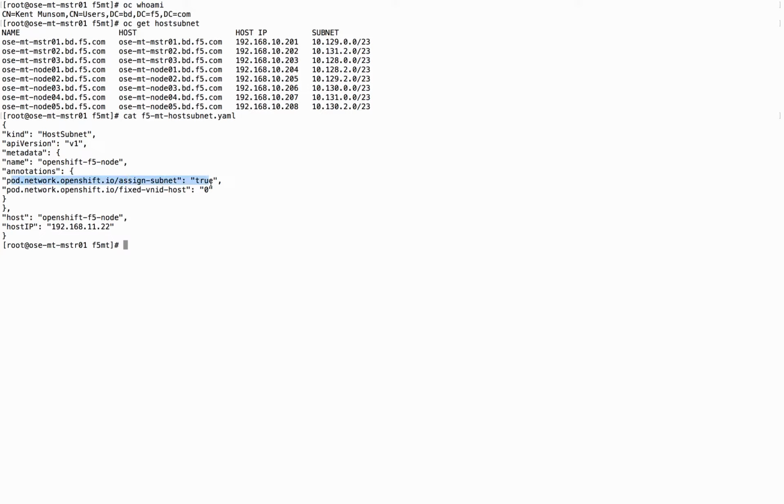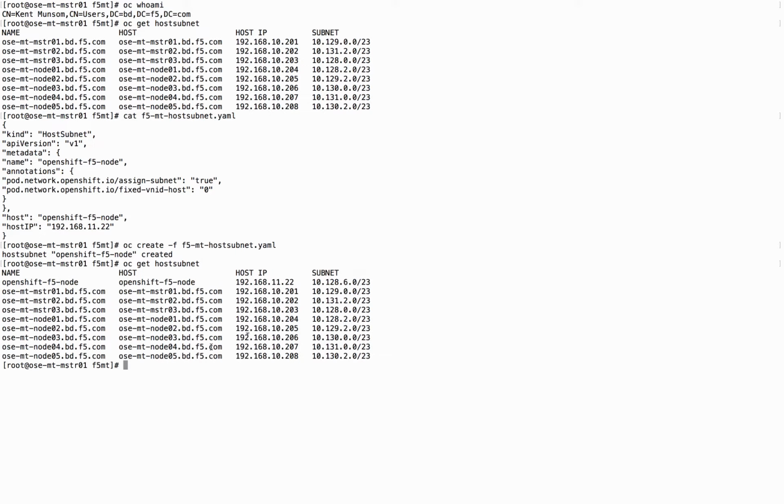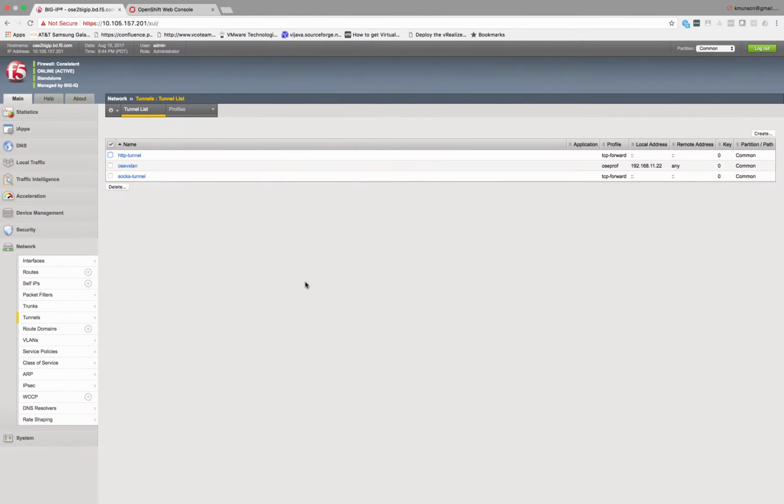So here we're taking a quick look at the YAML file. We see we're asking OpenShift to assign us an IP or a subnet, and then the fixed VNID host field is used for the multi-tenant environment to indicate that all ingress and egress VXLAN traffic will be using VNI 0. So we've created the host subnet. You see we have an IP space of 10.128.6.0.